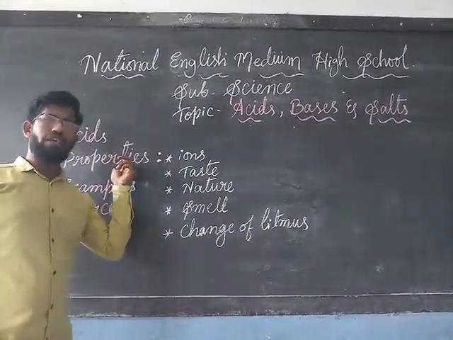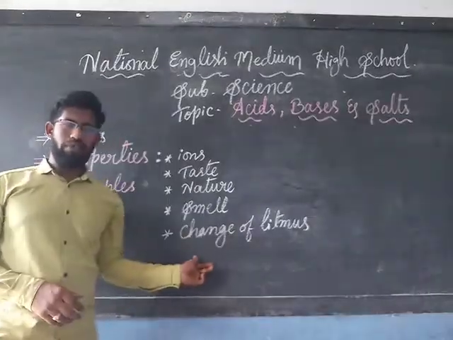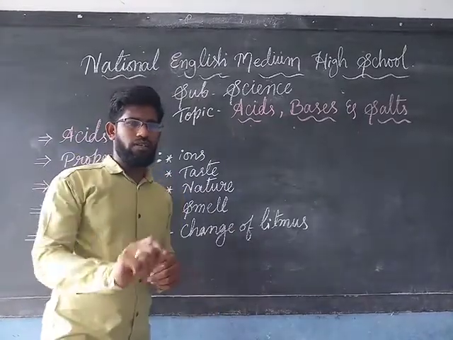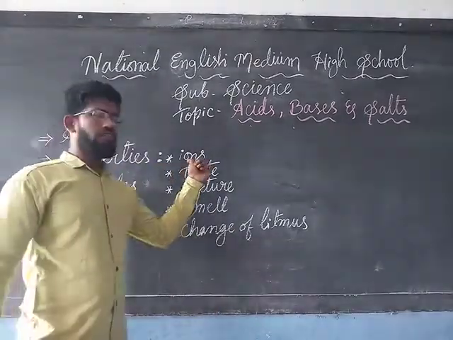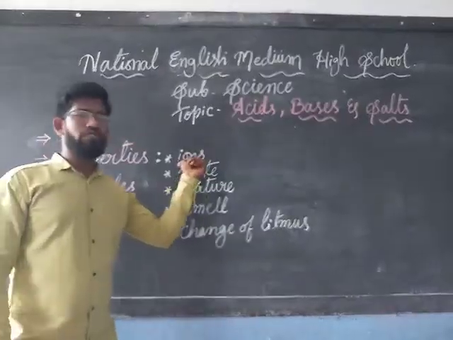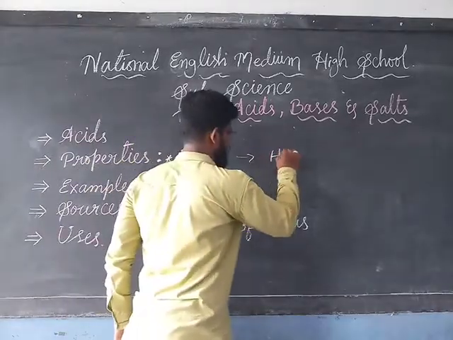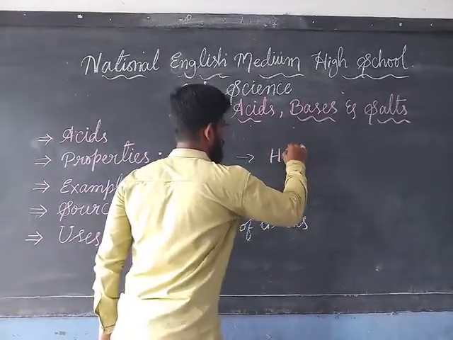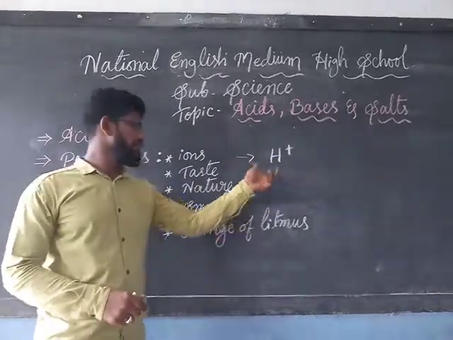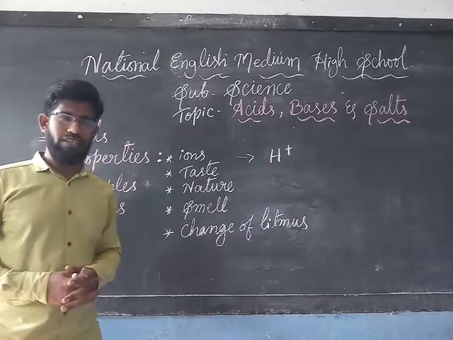Come to the next one, the properties of acids. The properties of acids are known based on these properties. First, the ions. Acids contain H plus ions. So the chemical substances which contain more and more H plus ions are considered as acids.